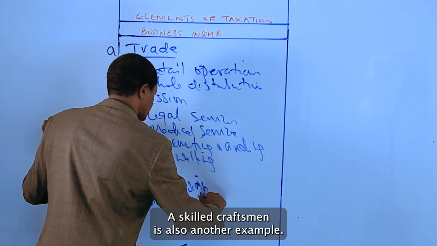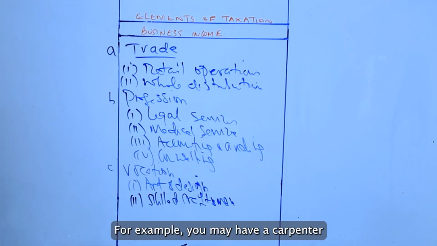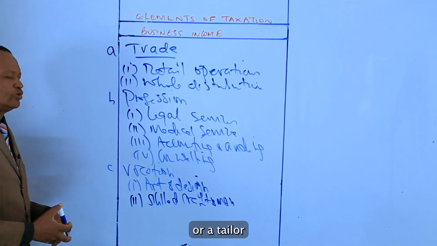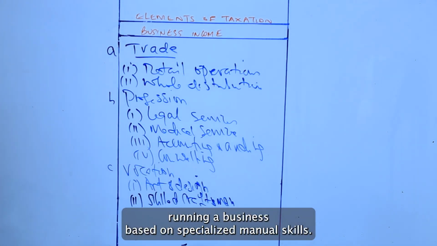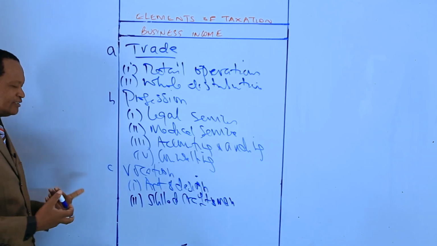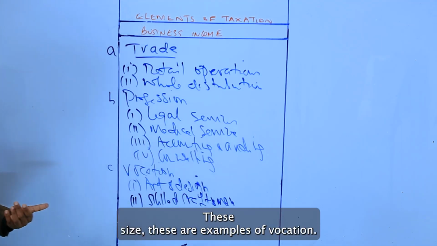A skilled craftsman is also another example. For example, we may have a carpenter or a tailor running a business based on specialized manual skills. A tailor, a carpenter. These are examples of vocation.